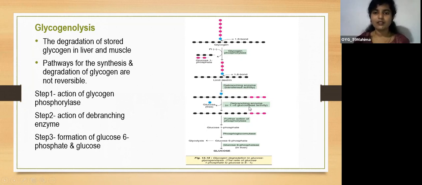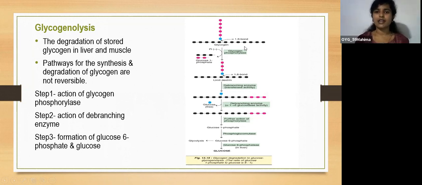So next, the debranching enzyme, alpha 1,6 glucosidase activity. This linear chain along with this glucose residue will be converted into a linear chain, and glucose is free. This glucose is removed by the action of the debranching enzyme, that is alpha 1,6 glucosidase activity. Now you can see only the complete linear chain is formed.